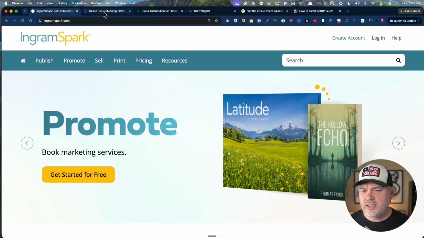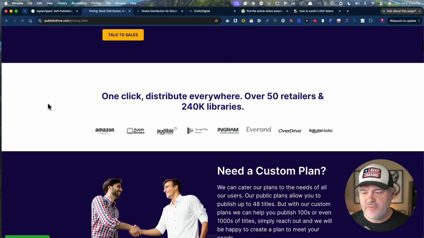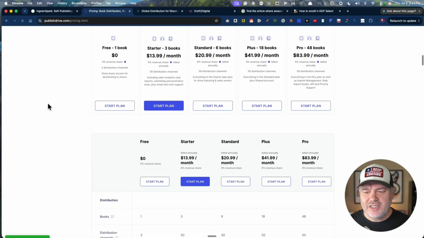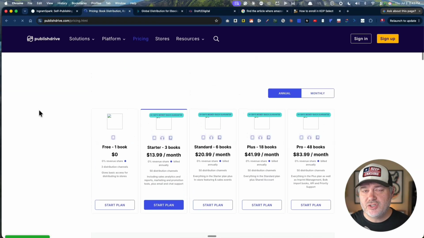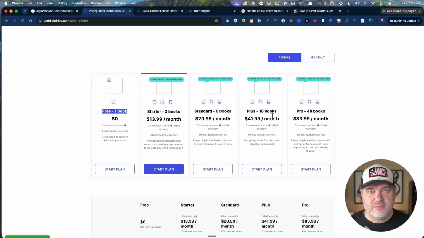So then I looked at Publish Drive. Now, Publish Drive has the ability to send your digital books exclusively to libraries. The problem is the pricing, especially for those of you who have a lot of books, in other words, a whole catalog. It can get expensive fast. Technically, if you have one book, you could do it. But like me, I'm upwards of 15 books and counting. $41 a month just to have my digital books in libraries is out of the question. It's not going to work for me.